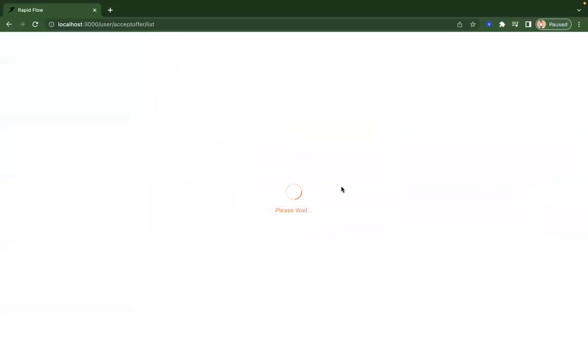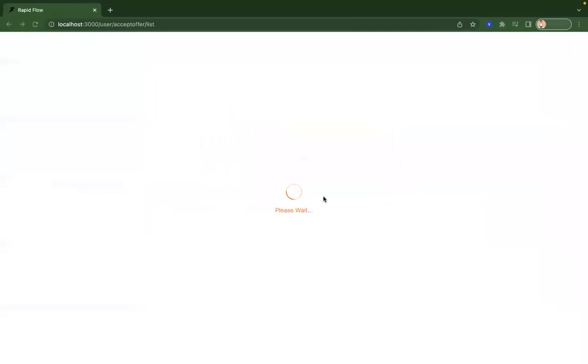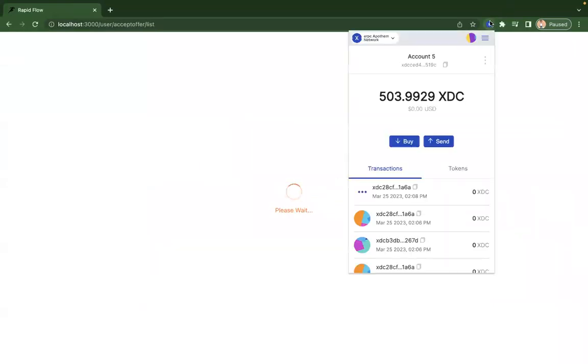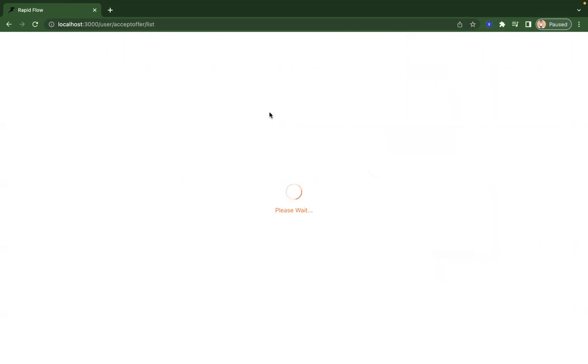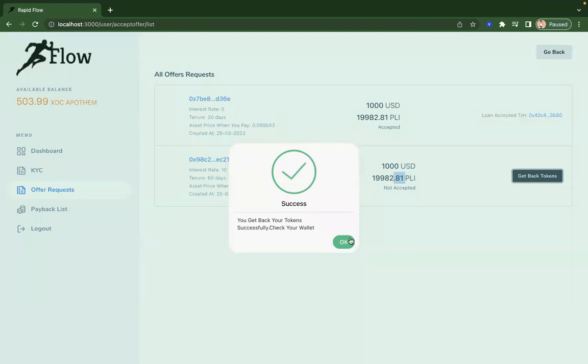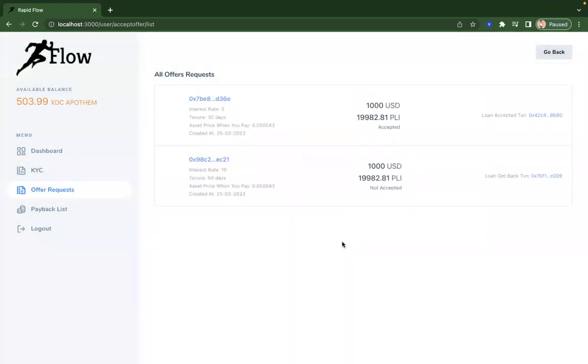I'll get it back. Okay, so now the token has been withdrawn to my wallet.